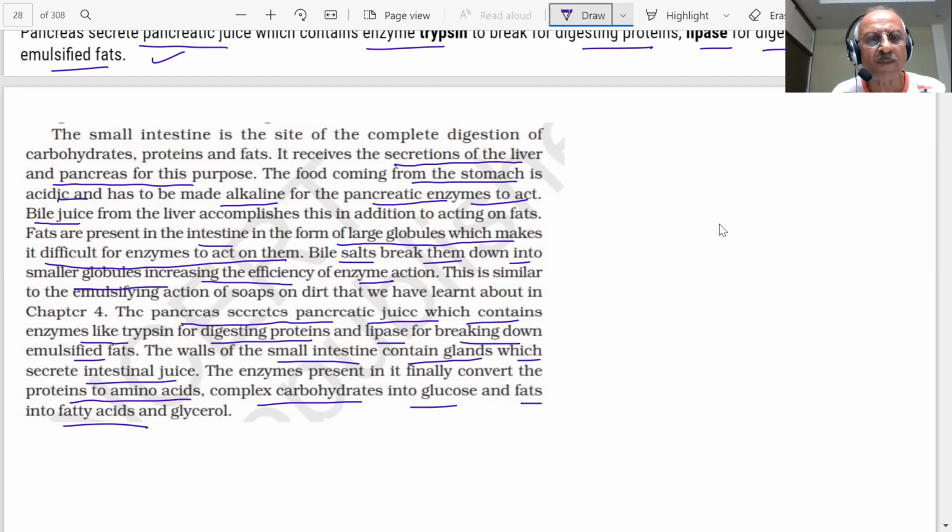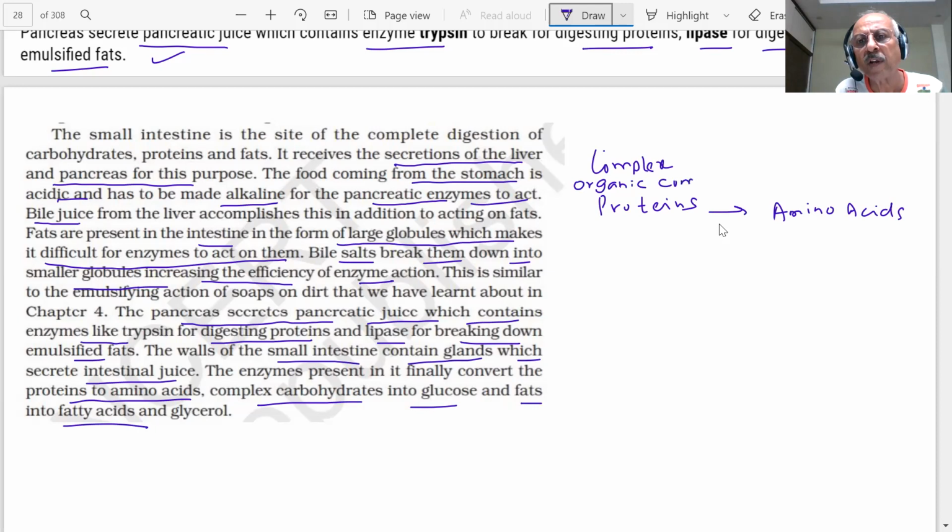The important thing, students, is that the food you are eating is very complex. What food are you eating? Proteins, students. They have to be broken into amino acids for the body to use. These are complex organic compounds.